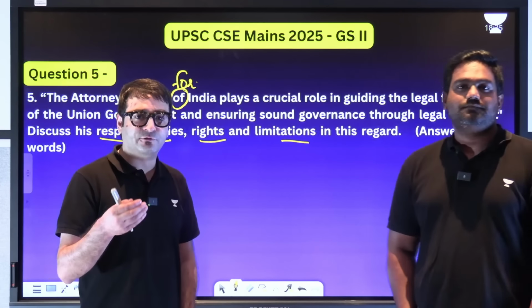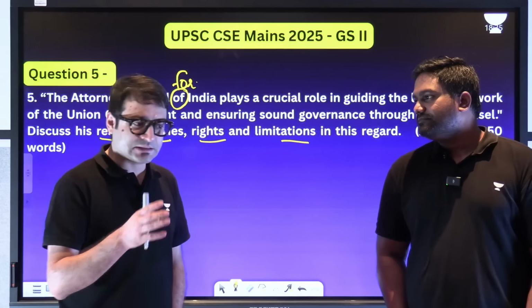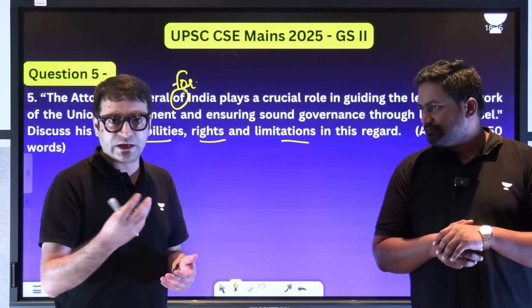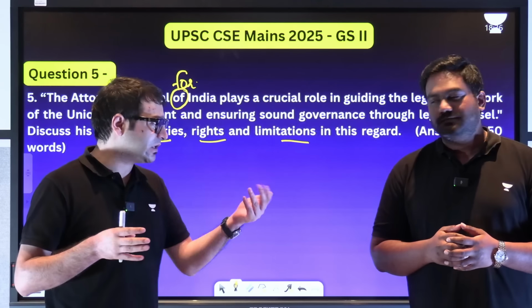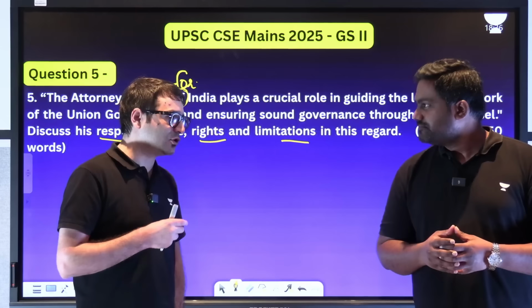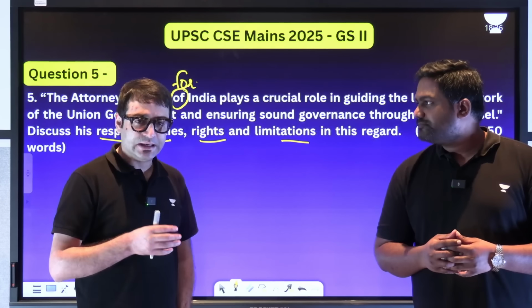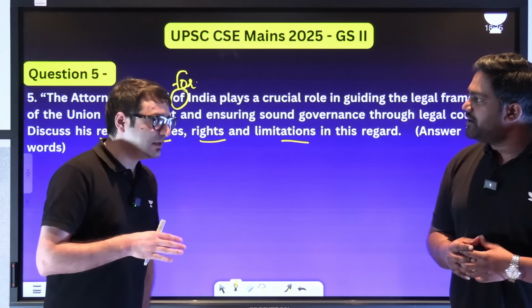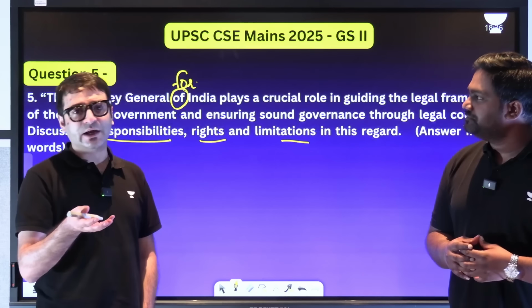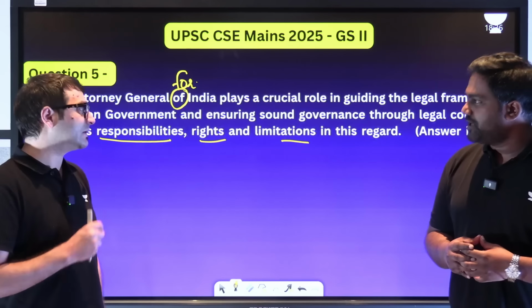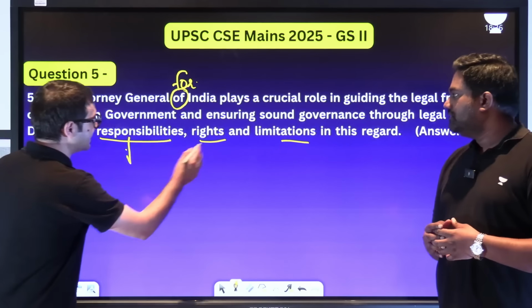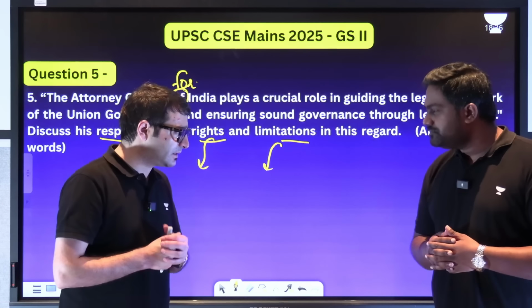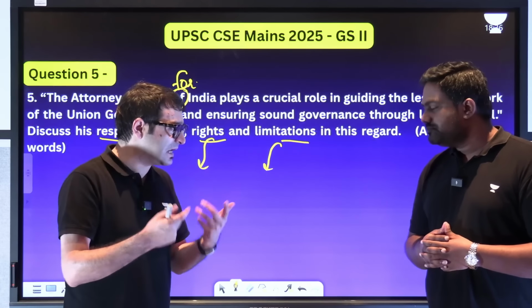We say Attorney General is the foremost law officer of the union government. He is the legal advisor of this union government. So whenever a government brings in a law or wants to take any constitutional decision, then the Attorney General is consulted, and his counsel is considered to be a very, very important counsel for the Union government. But if we contrast it with the British, the Attorney General is part of the cabinet. Right. But in India, Attorney General is part of the executive, but he is not part of the cabinet. But discuss his responsibilities and rights and then limitations. Very straightforward question. Responsibility is to advise the Union government on all the matters on which the president will ask.